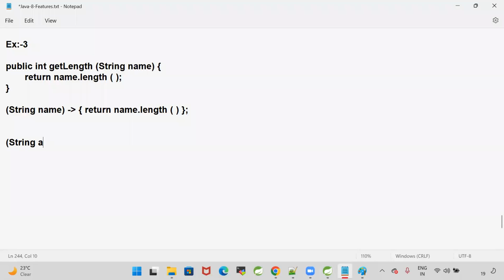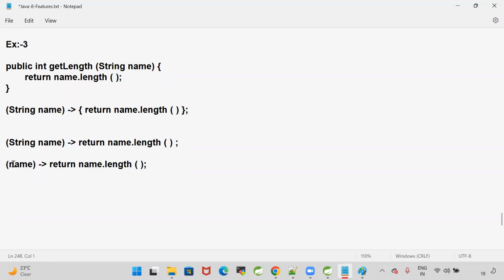So I'm going to take string name and simply write return name dot length. When the Lambda expression takes some input, writing the data type is optional for the Lambda inputs. So I'm going to take just name and write return name dot length.